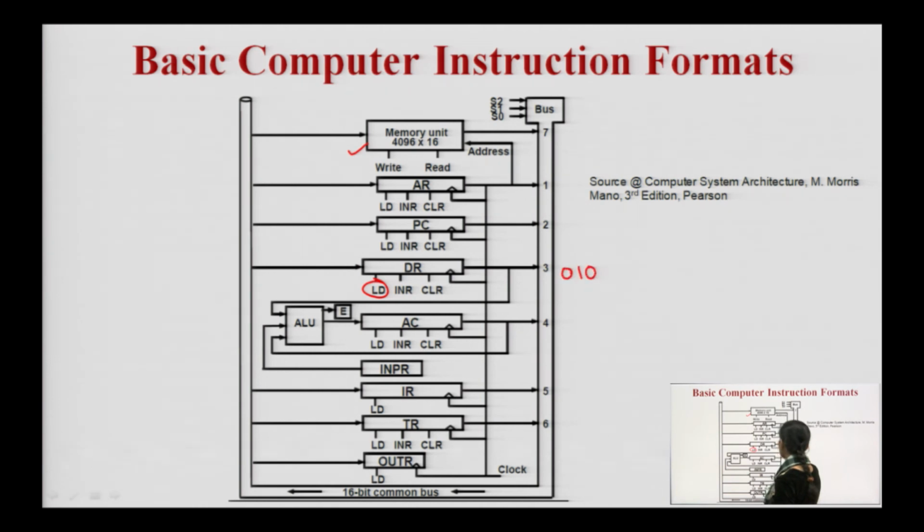What does this mean? This means DR has to place its value onto the bus. Suppose I want to place my PC value onto the bus, that means, sorry, I have written 0 1 1 here, this will be 0 1 0.